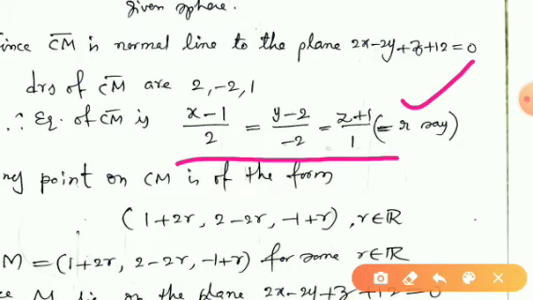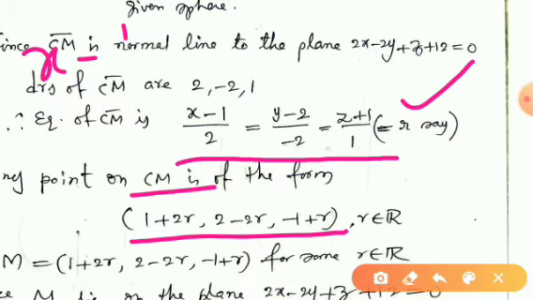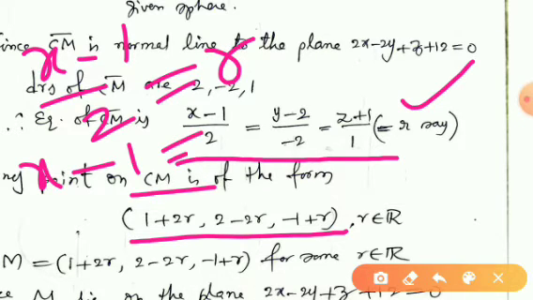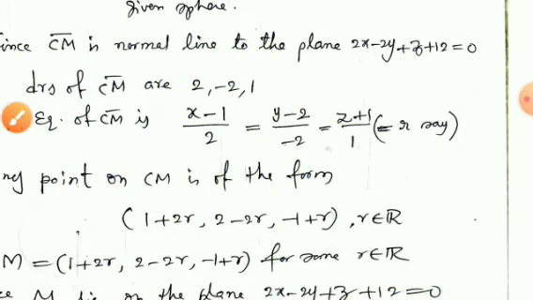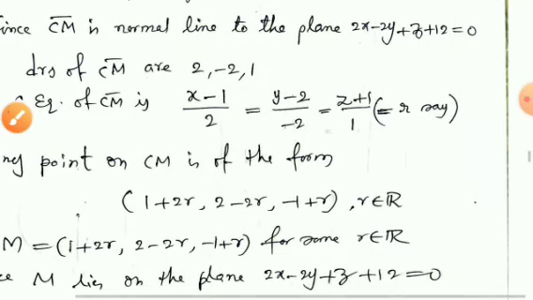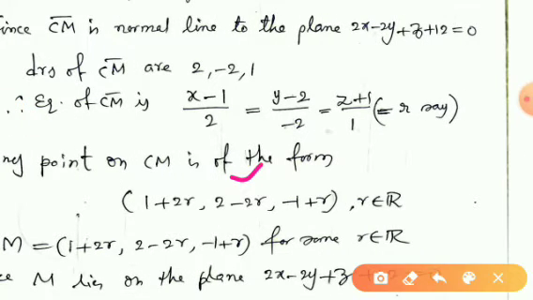Then every point on CM can be written in this form, because from x minus 1 by 2 is equal to r, we get x minus 1 is equal to 2r, and hence x is equal to 1 plus 2r. Similarly, y is equal to 2 minus 2r, z is equal to minus 1 plus r.